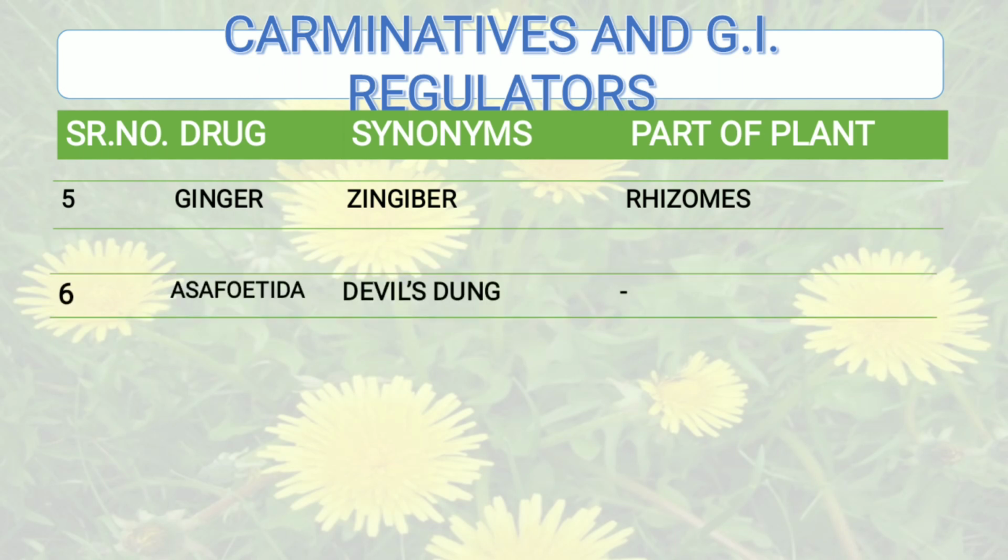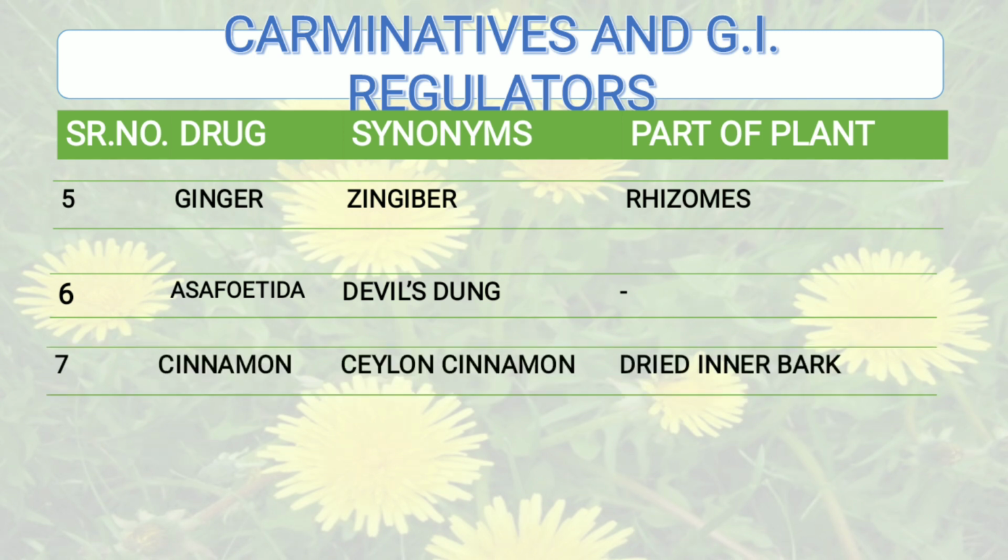Okay, then next one is asafoetida. Okay, and synonym is devil's dung and here part of plant is not applicable. It is oleogum resin, okay, obtained by making incision from living rhizome and root. Okay, so here part of plant is not applicable.